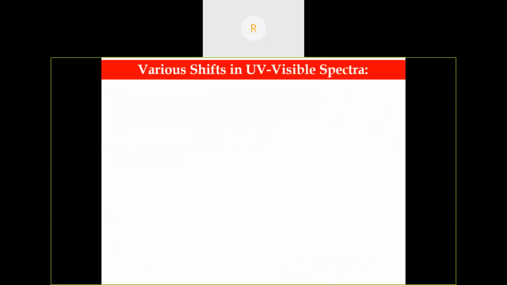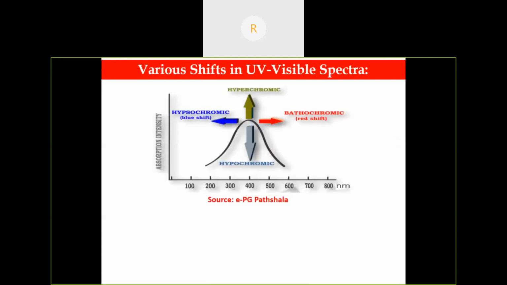So, the various shifts in UV-visible spectroscopy. Suppose a chromophore and auxochrome are present, what will happen? The absorption intensity may increase or decrease, or the lambda max value may increase or decrease.